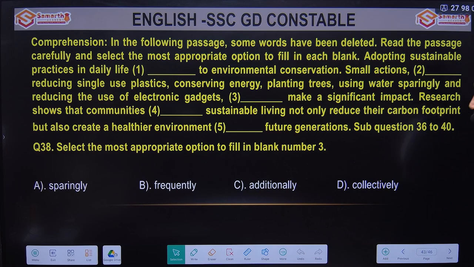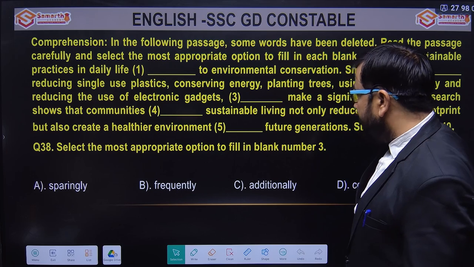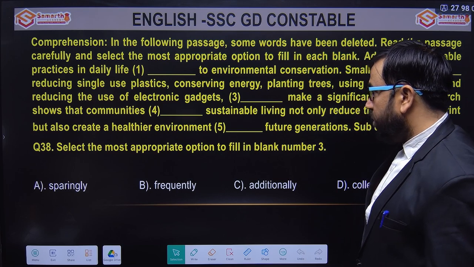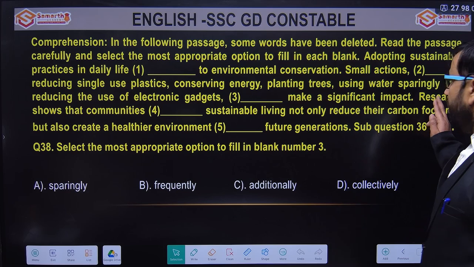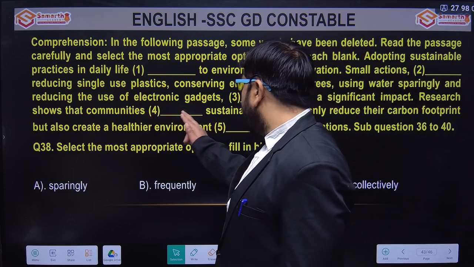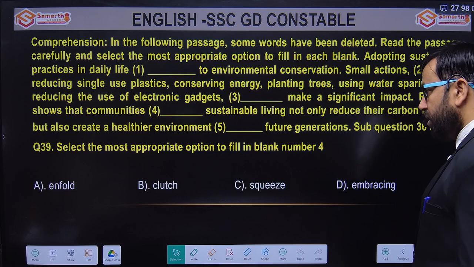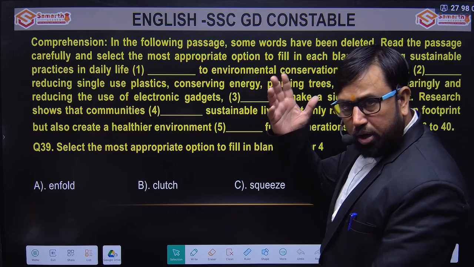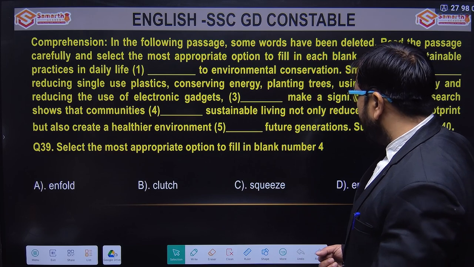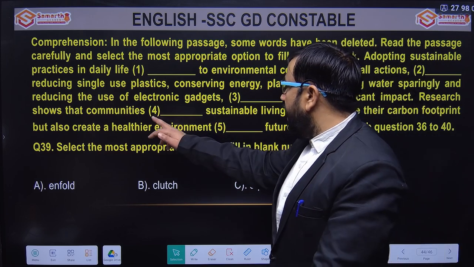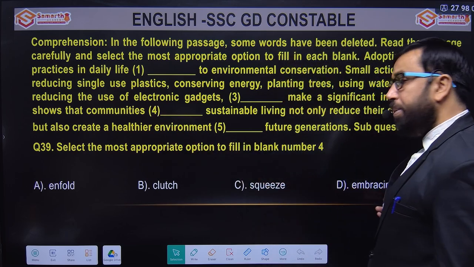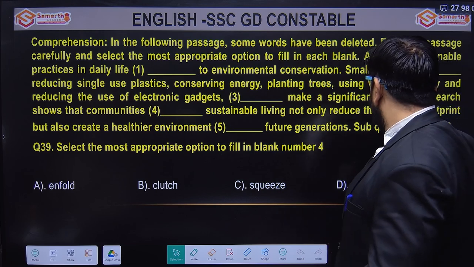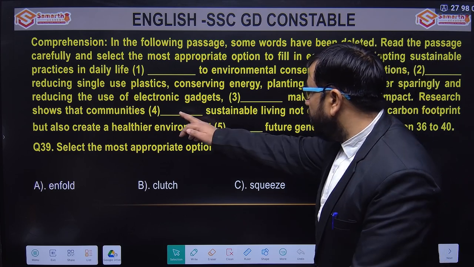Next one is: research shows that communities dash sustainable living not only reduce their carbon footprint but also create a healthy environment. Okay, so research shows that communities dash, let's see the options: unfold, clutch, squeeze or embracing. Again, since we have been talking about positive vibes, a positive word will be the answer here too. Look at the word embracing. Embrace means to adopt something, to accept it, to hug it as they say. Research shows that communities embracing